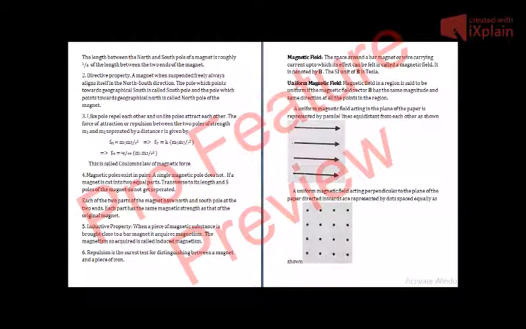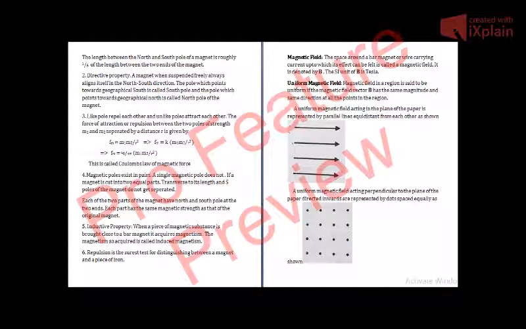The poles are situated a little inwards from the ends of a magnet. The length between the north and south pole of a magnet is roughly 1 by 6 of the length between the two ends of the magnet. For example, if we have a magnet of total length 6 meters, and we multiply 6 meters by 1 by 6, we get 1 meter.